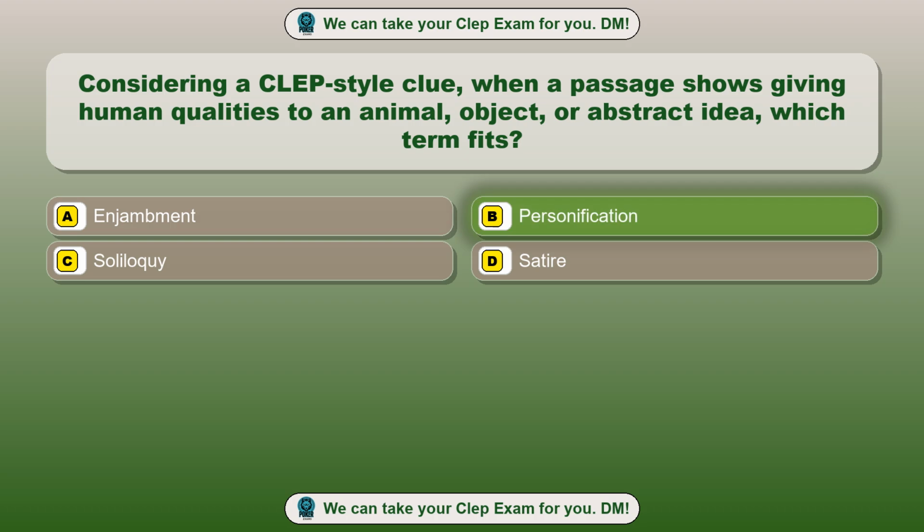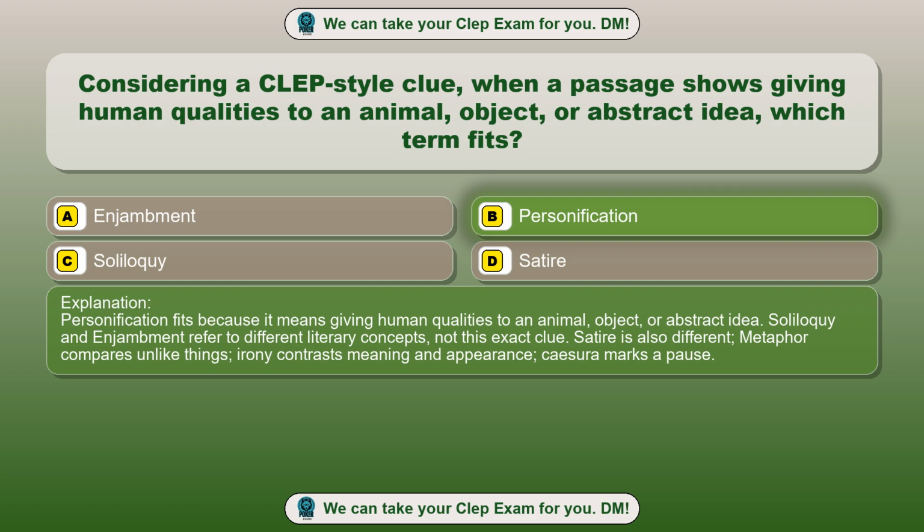Personification. Personification fits because it means giving human qualities to an animal, object, or abstract idea. Soliloquy and enjambment refer to different literary concepts, not this exact clue. Satire is also different. Metaphor compares unlike things, irony contrasts meaning and appearance, caesura marks a pause.